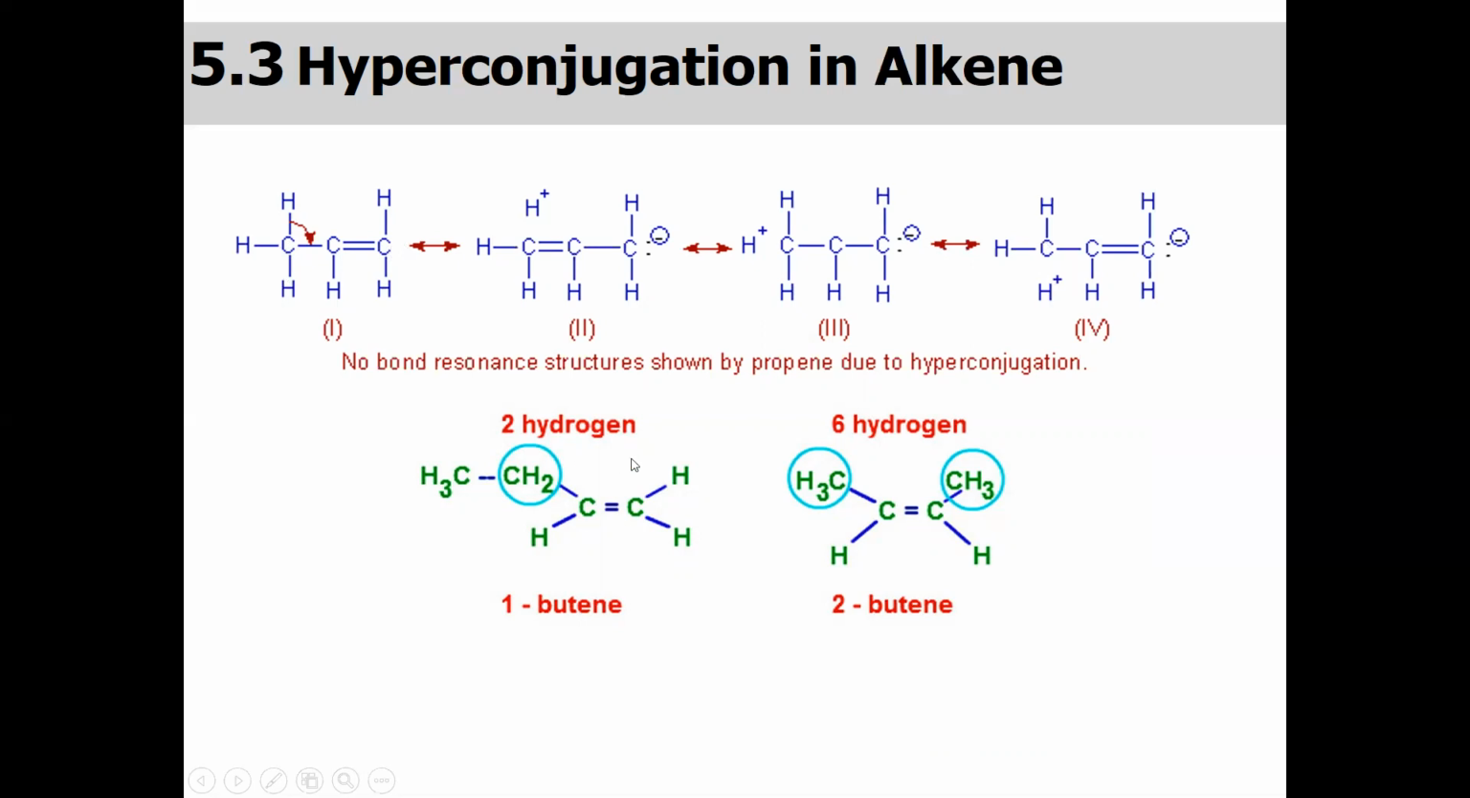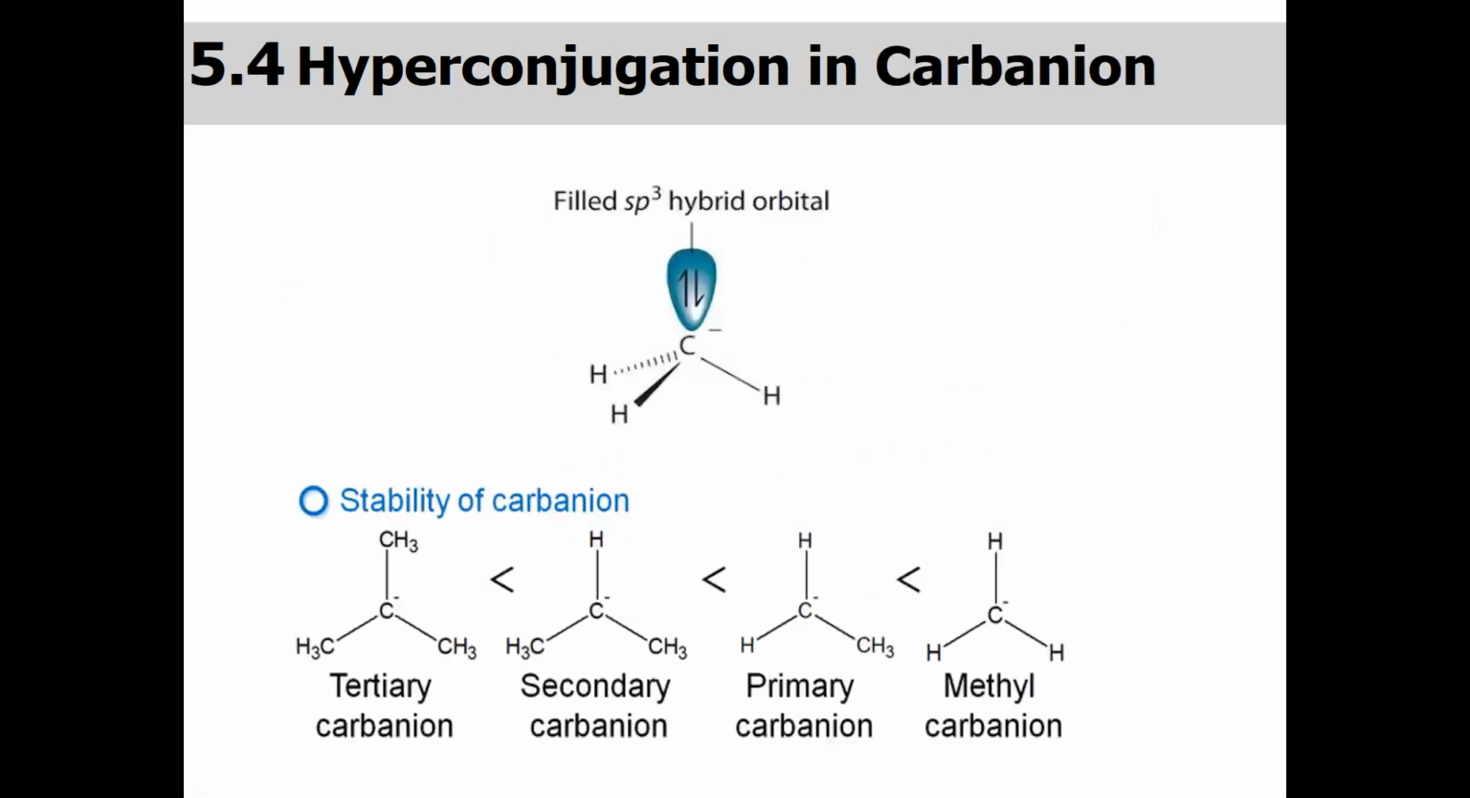Now you can see below some examples. We have 1-butene and 2-butene. In 1-butene, this carbon-carbon double bond is attached to one CH2. That's why it is less stable, while 2-butene is attached to 2 methyl groups, and these 3 CH here and these 3 CH here can stabilize this alkene. That's why 2-butene is more stable than 1-butene.